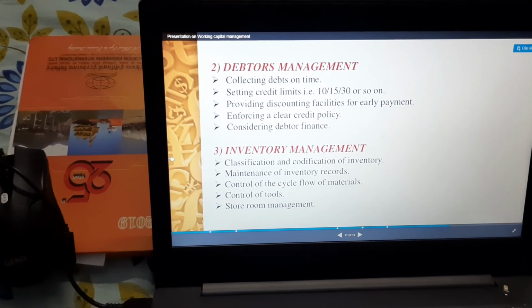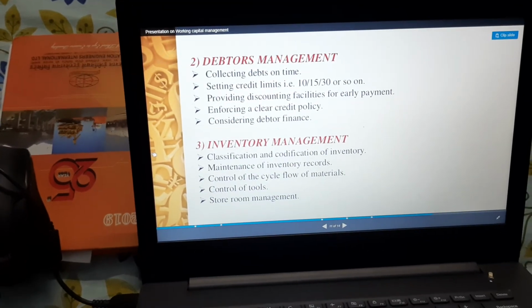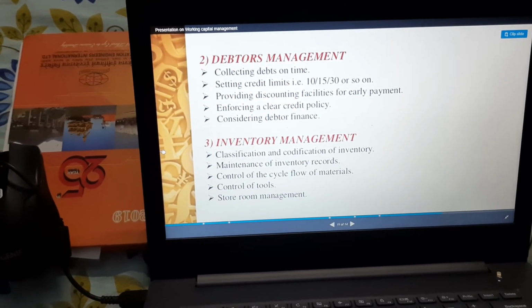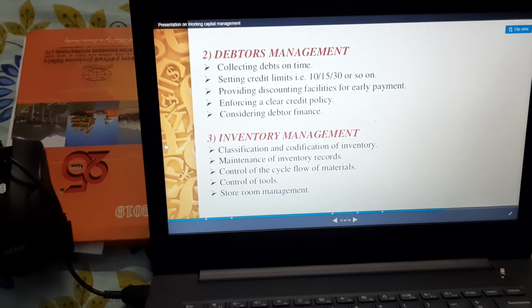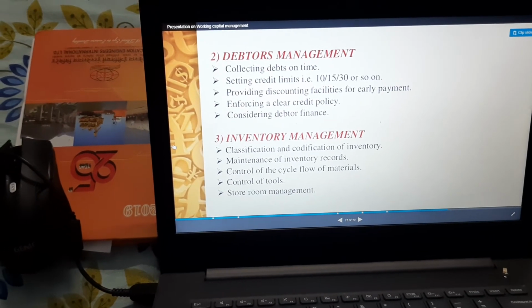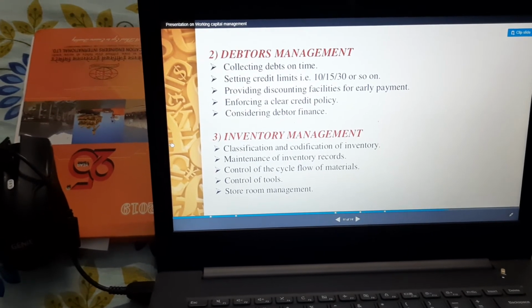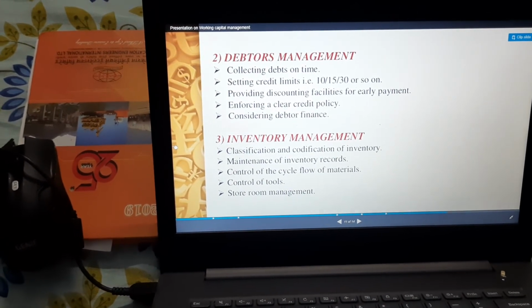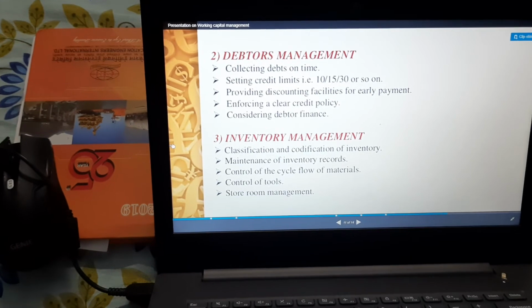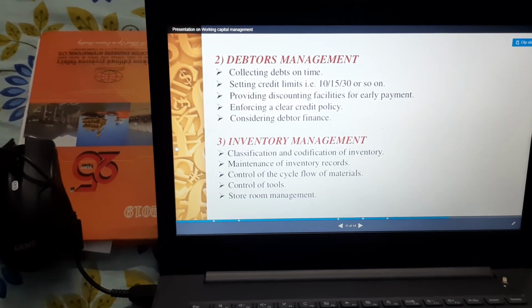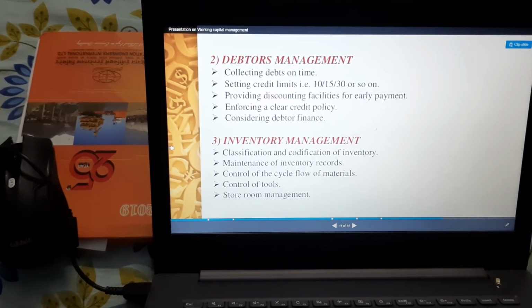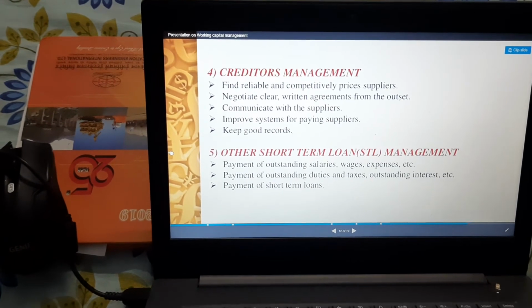And what is inventory management? Everyone knows what inventory is. Inventory is raw material. So classification and codification of inventory by ABC analysis, which we have done in class, should be there. Maintenance of inventory records, in the form of LIFO and FIFO, should be there. Control of the cycle flow of material should be there, right? And storeroom management should be there. So by this we can achieve inventory management successfully.